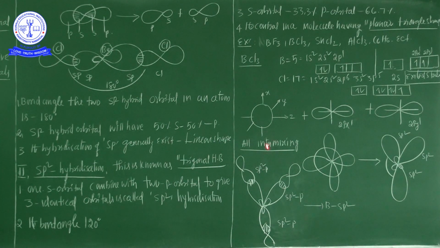After that, 3 chlorine pz orbitals connect with each sp2 hybrid orbital, and finally they exist in the trigonal shape, so the bond angle is 120 degrees. Okay? In my next class we are going to discuss the remaining hybridization concepts.